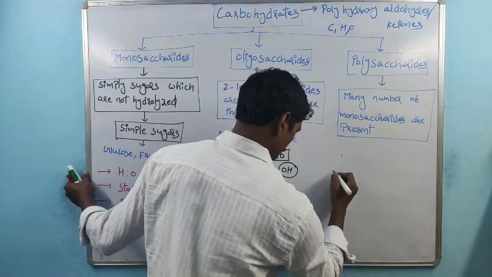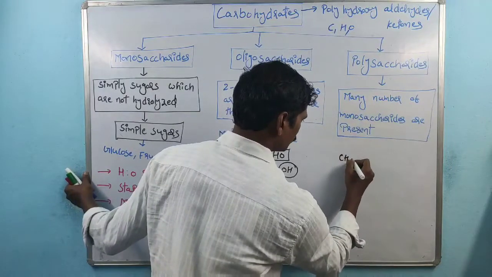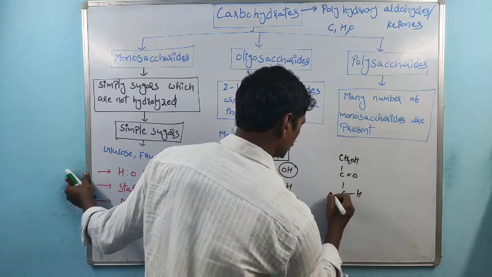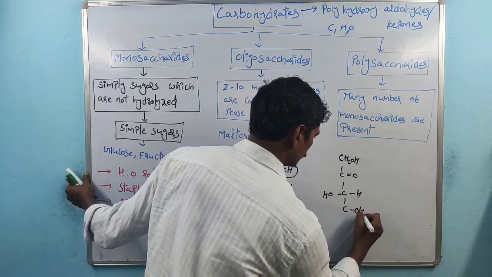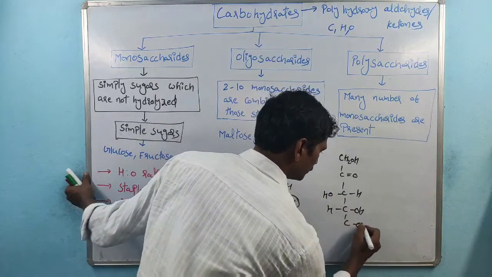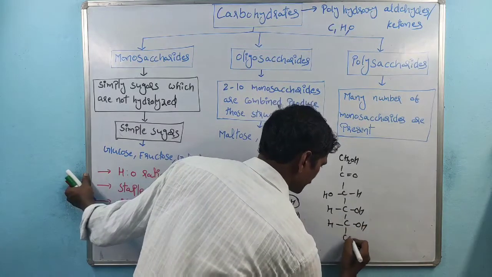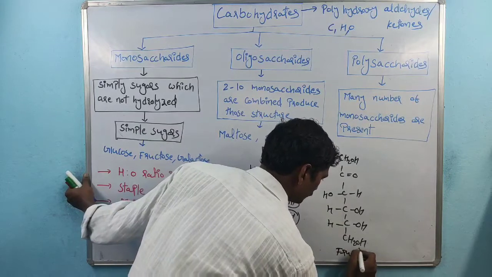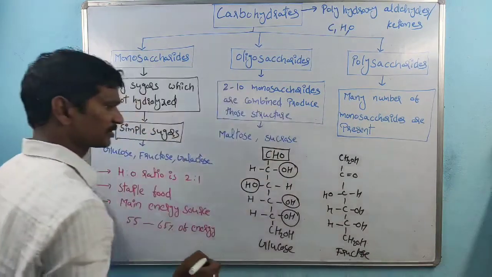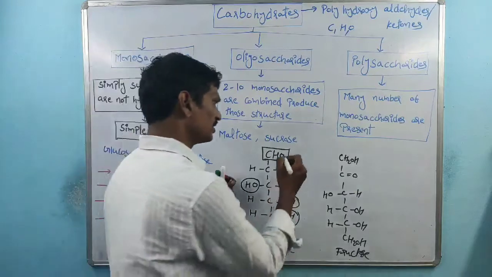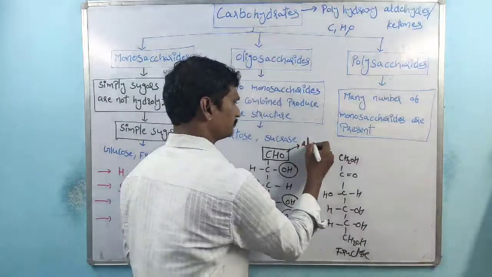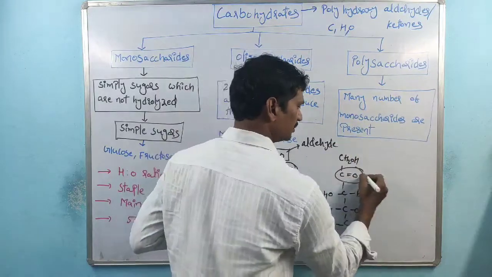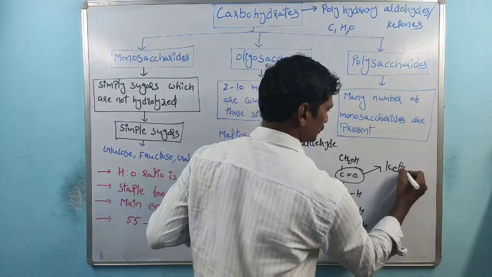For ketones: CH2OH, C double bond O, then H, OH, OH, H, OH, H, and CH2OH. This is the structure of fructose. This one is the aldehyde group, and this one is the ketone group.